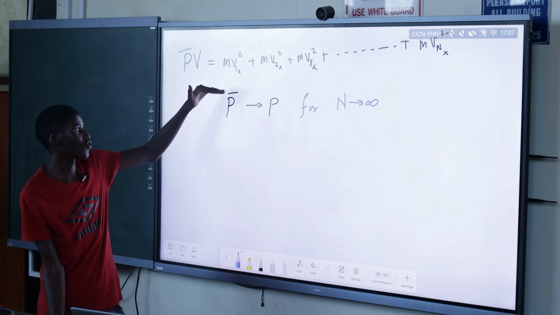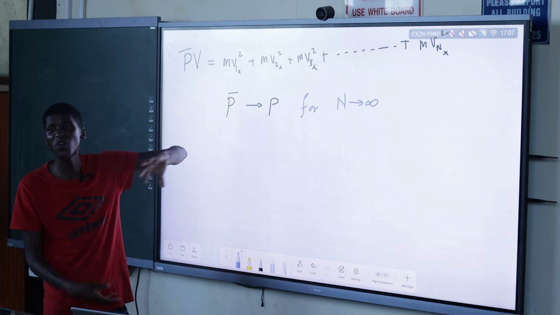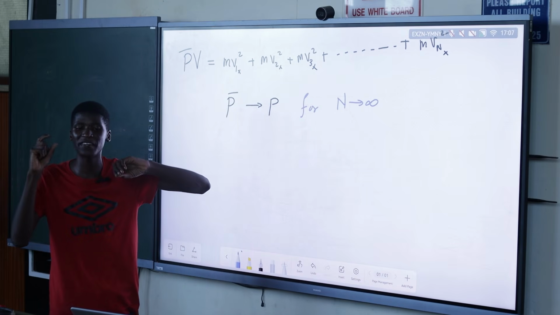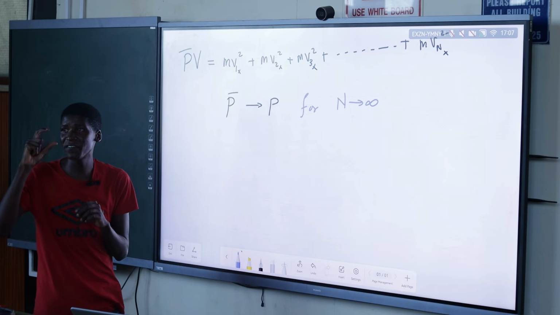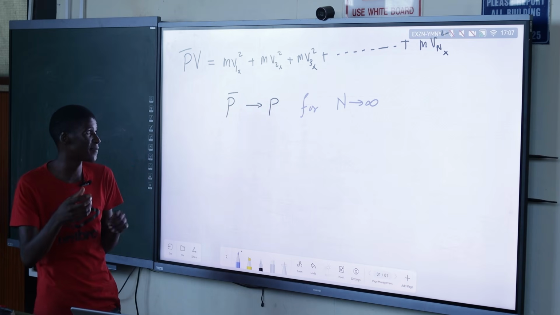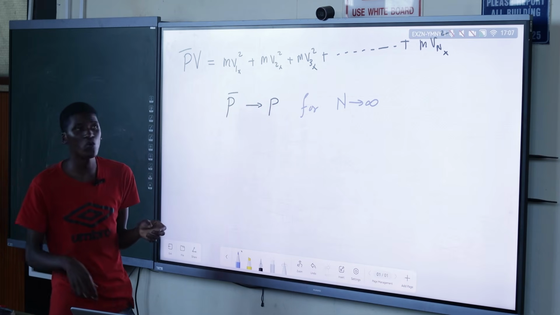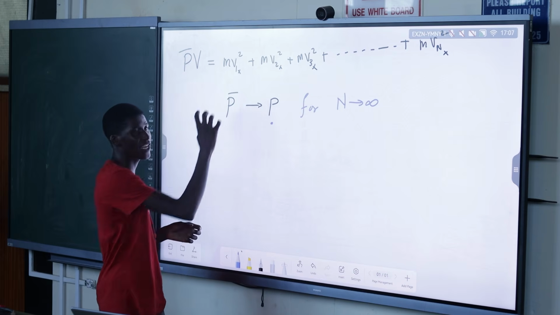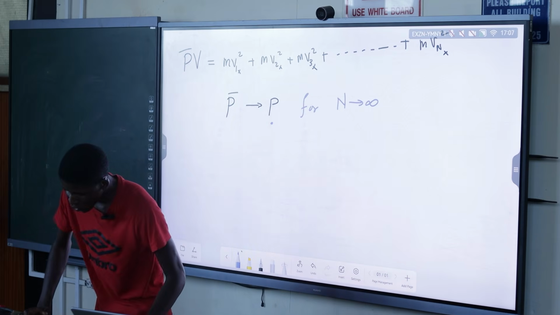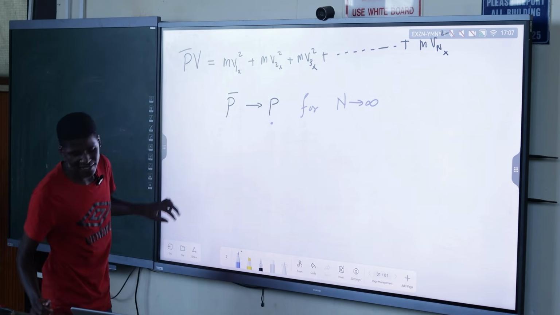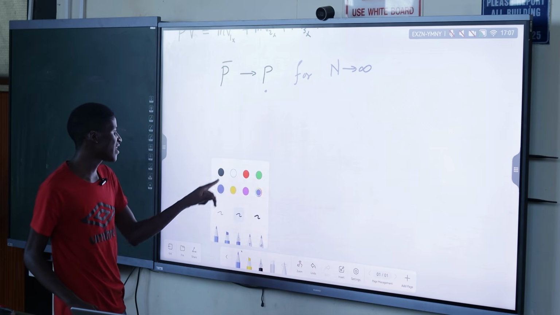So basically, we're gonna drop the average. We're just gonna call it P, because in a realistic sense, each and every gas molecule, each and every particle in our container, is moving. So we're just gonna consider this one and not the average of them. So from there, we can now say PV from here.